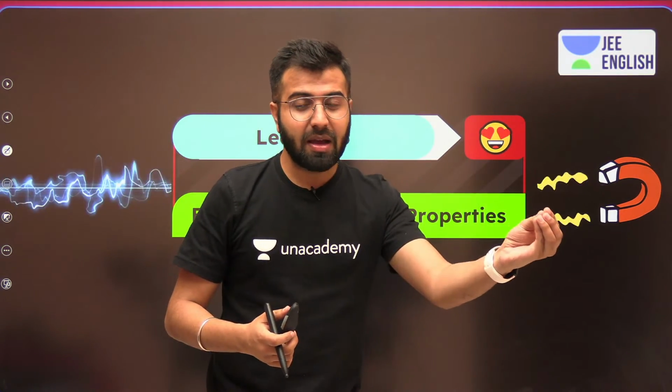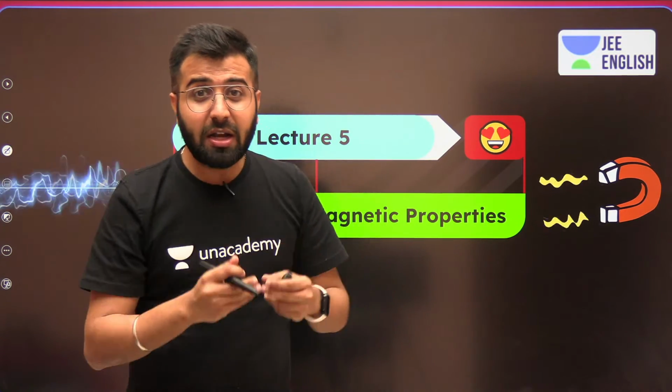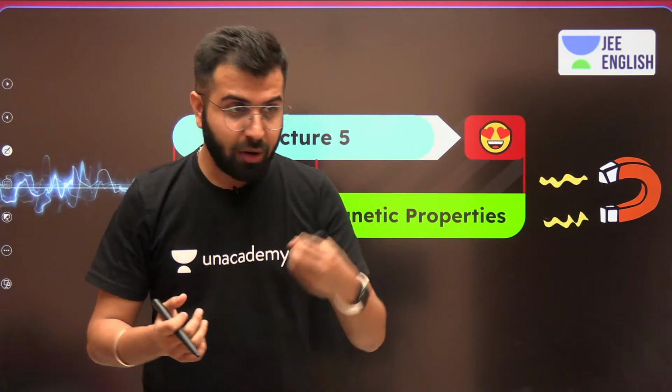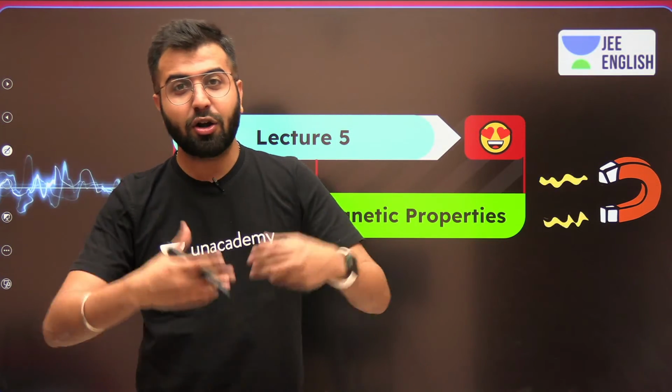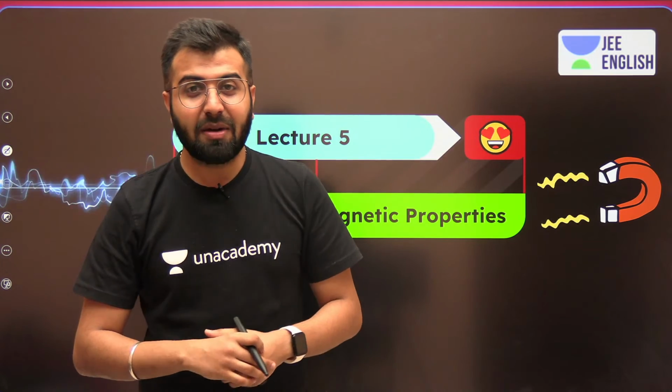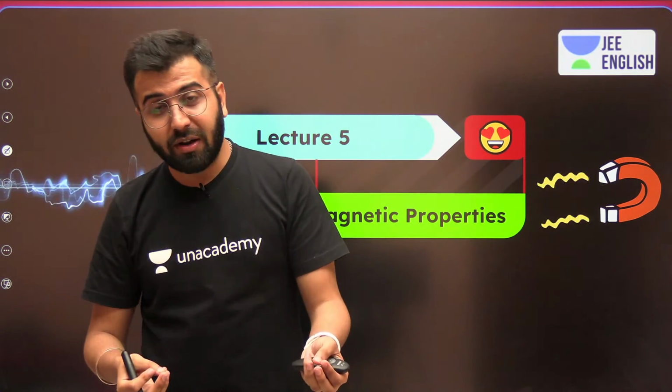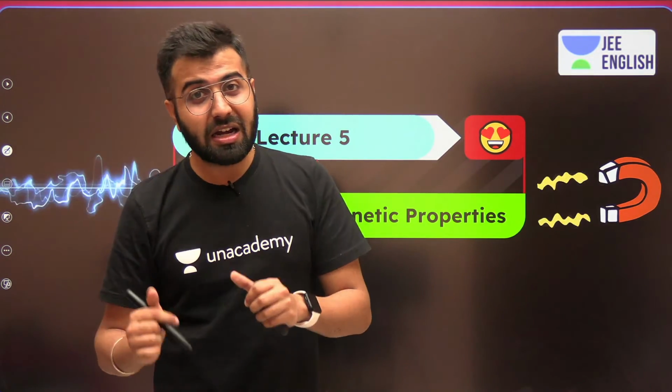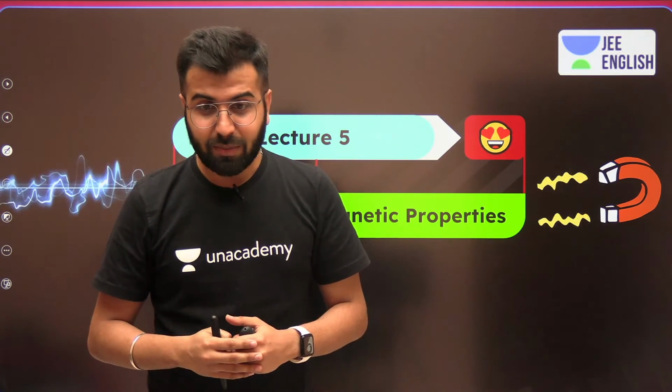If I want some particular solids to prevent me from getting electrical shock, I should know the properties, correct? We cannot use any random material. I should know which particular element is going to get attracted or repelled in the magnetic field, we should talk about that as well, right?